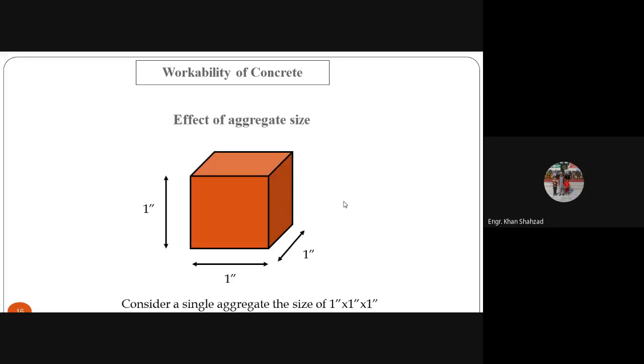Now you can see in this slide that this is a cube having dimensions 1 inch, 1 inch, and 1 inch. Jalal, can you see this slide? Yes, sir. Okay. Now, if I cut this cube in this direction, then again in this direction, and also in this direction.